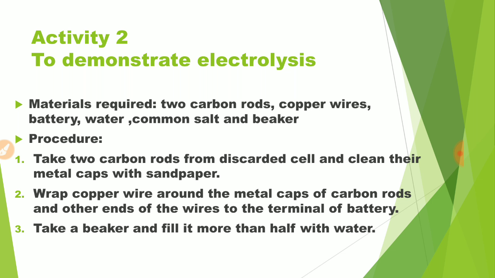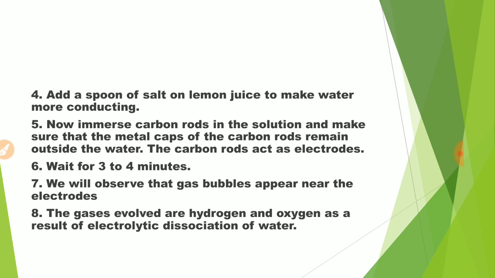Now take a beaker and fill it more than half with water. Add a spoon of salt or lemon juice to make water more conducting. Now immerse the carbon rods in the solution, but make sure that the caps of the carbon rods remain outside the water. These carbon rods act as electrodes.